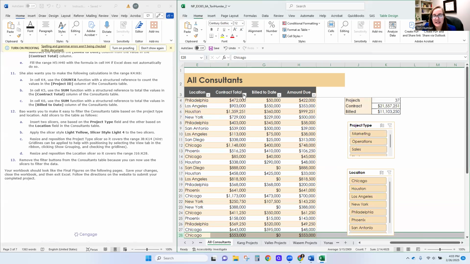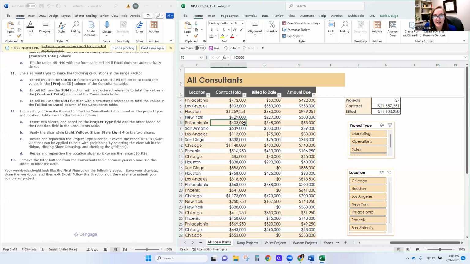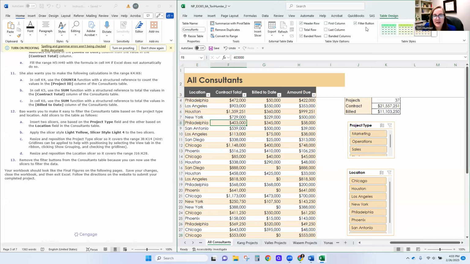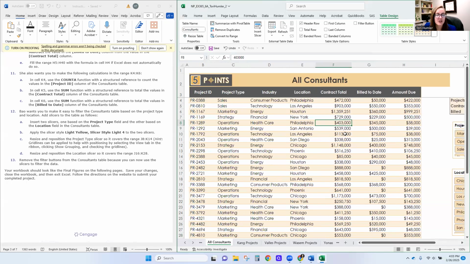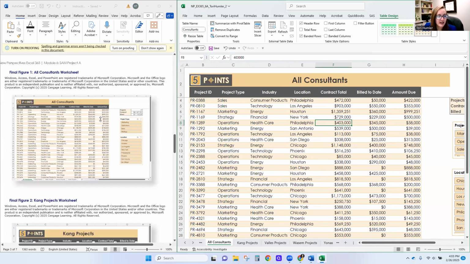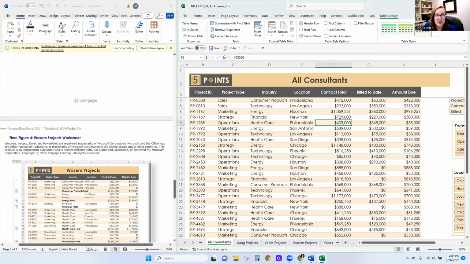So now that our slicer is repositioned, the last thing we have to do is, since we have slicers, we don't really have a need for these filter buttons. So we're going to click back on our table to get to table design, and we're just going to unselect filter buttons. Now our sheet should look like this. Double check your sheet against all of these. Double check and then press save and then turn it into Cengage.